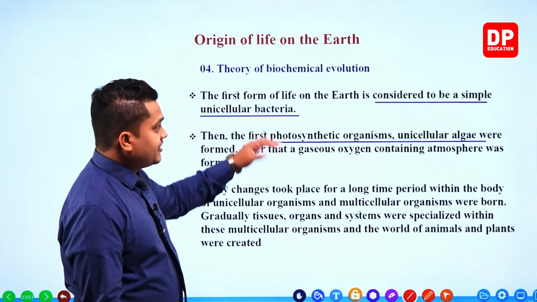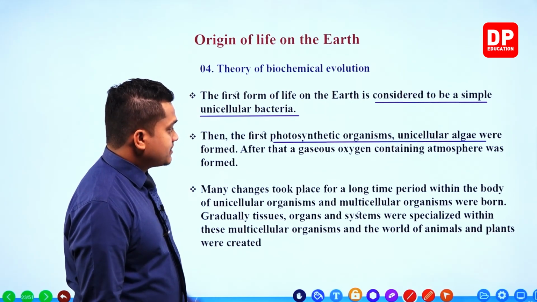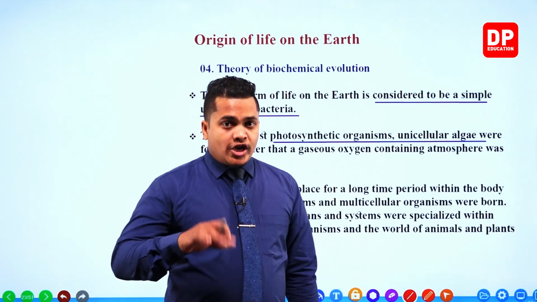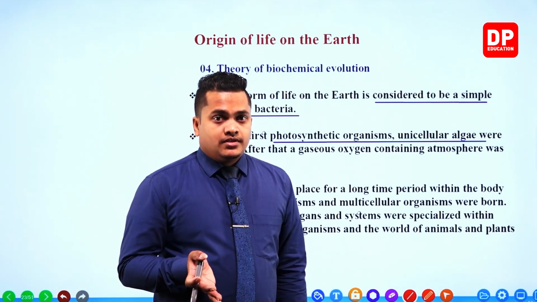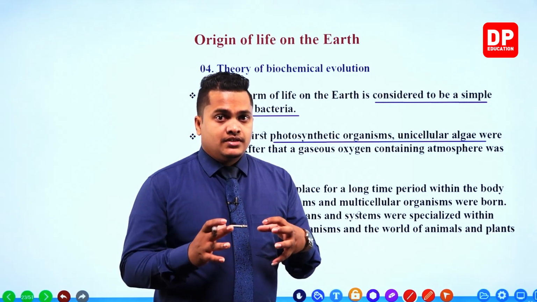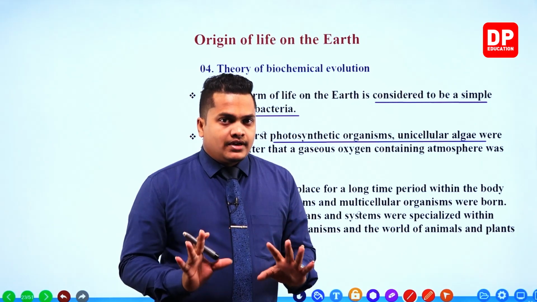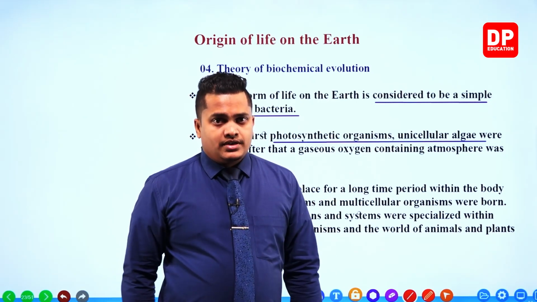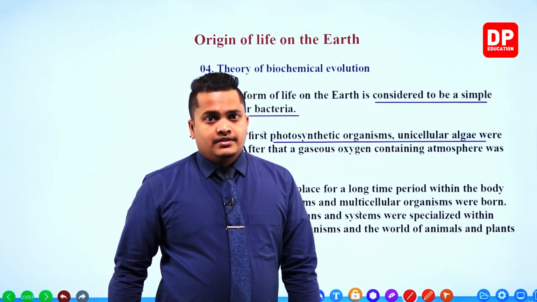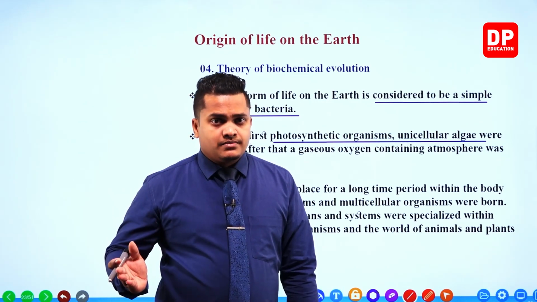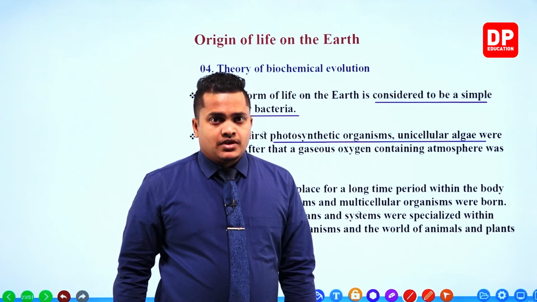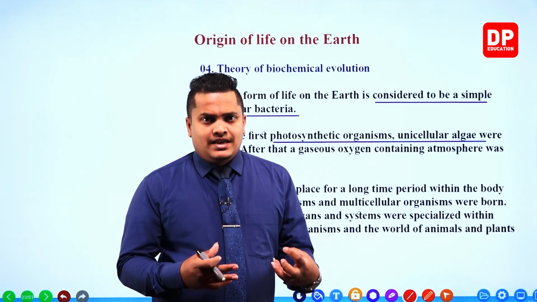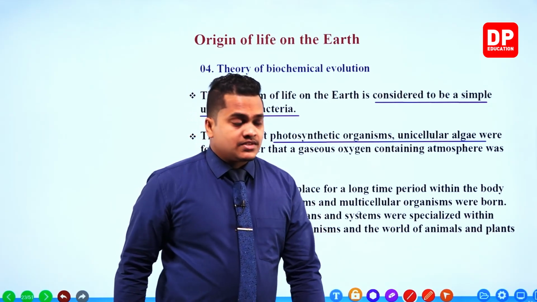organisms were born. After the creation of unicellular organisms like algae and bacteria, several changes within their body structure appeared. Then they divided into several branches in creating multicellular organisms. They created different other branches, different other types of organisms, during the creation of multicellular organisms. So different changes occurred within the bodies of these cells in creating multicellular organisms.